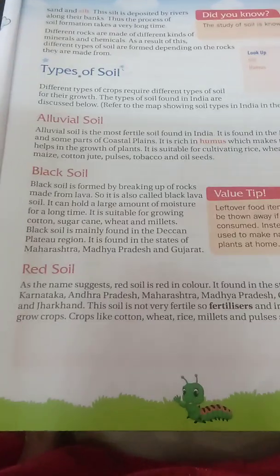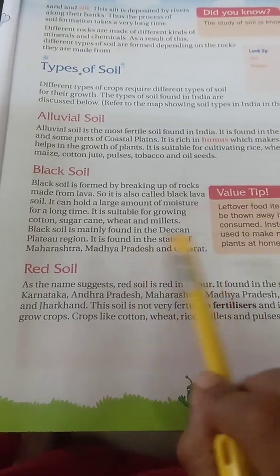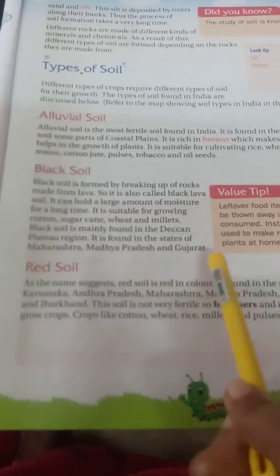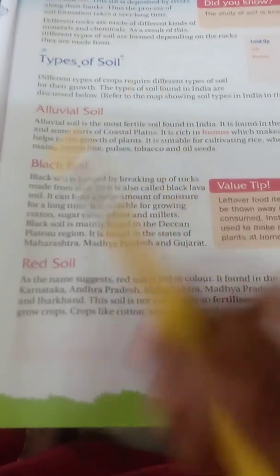And in what states can we find this black soil? The states of Maharashtra, Madhya Pradesh and Gujarat. So these are the states where we can see this black soil. I hope you all learned these two topics.